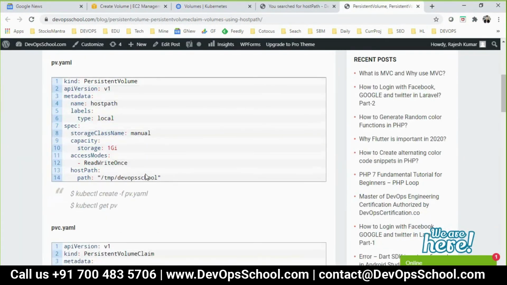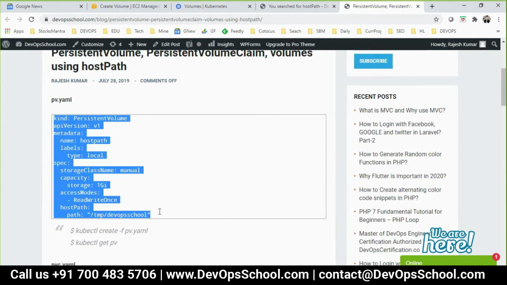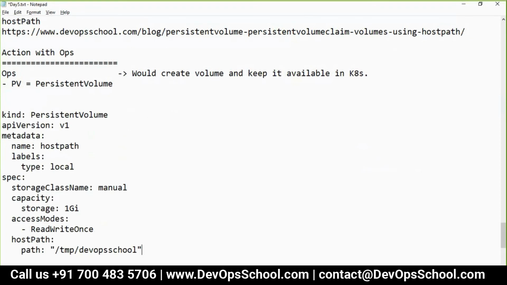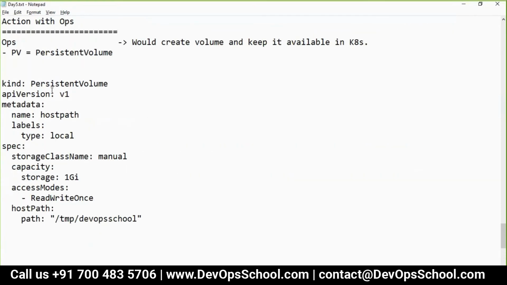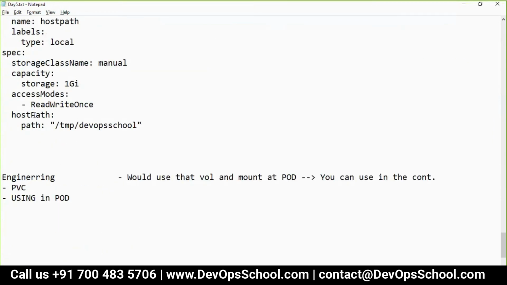Now guys, look at my screen here. Copy paste. I'll explain it to you. Now this is creating a PV. See here. I think the format you understand very well. This is the kind, v1, name, labels. These are the meta information. Now what is the type of volume? Here it is, host path. The moment you select host path, you have to give the host path where it is. So in the node, temp DevOps. That's the place where I want to store the data.